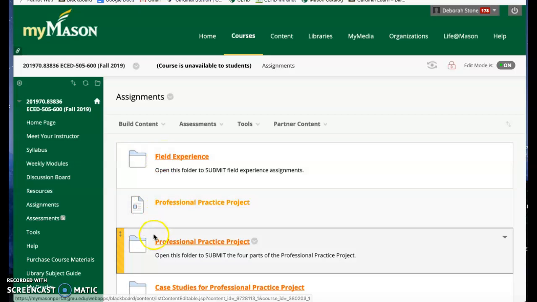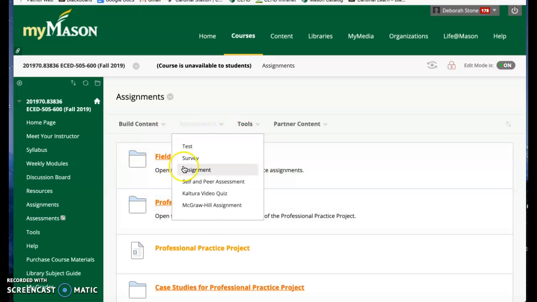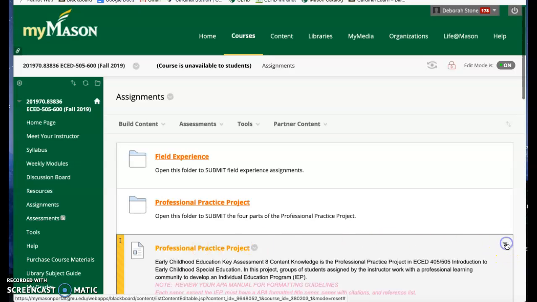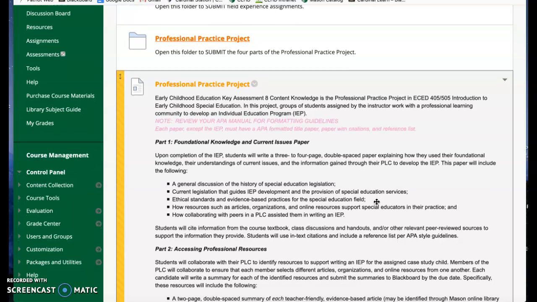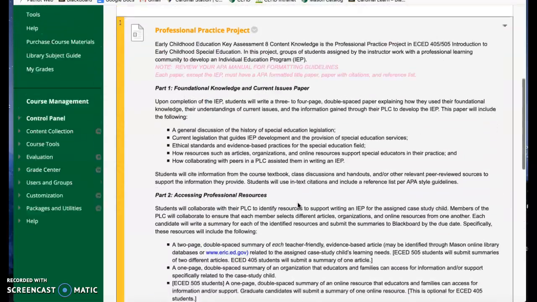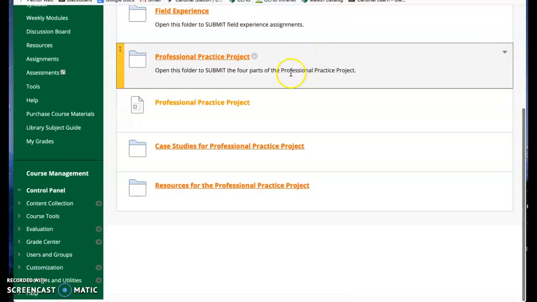The field experience folder and the professional practice project folder, these two are where you're going to submit your assignments. I'm going to move those up so that they're together. This is where you submit your assignments. Right here, this document, you can see it's closed. If you open it, I just copied this right from the syllabus, but I'm putting it in another section so it's all right here for you to see. This is all 4 parts of the professional practice project, right from the syllabus.